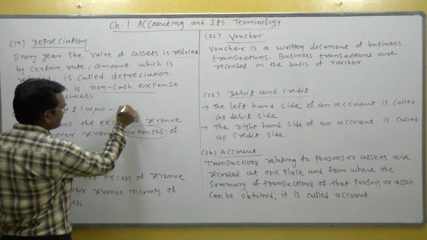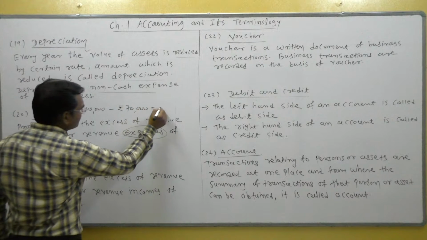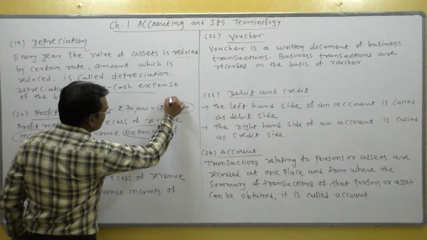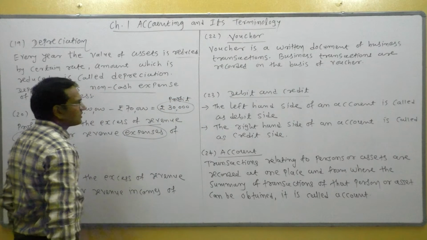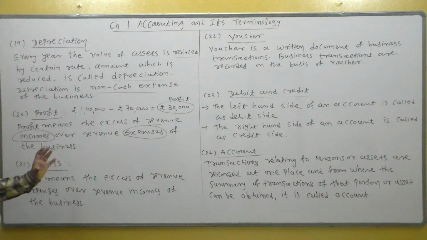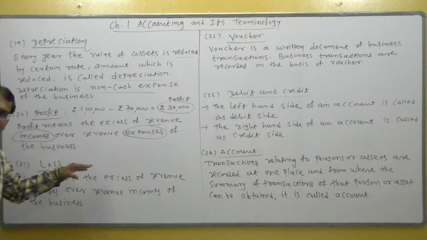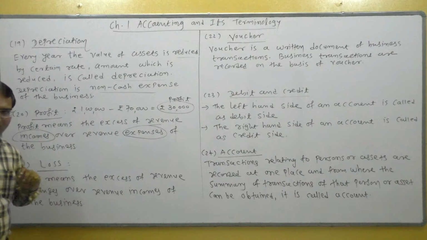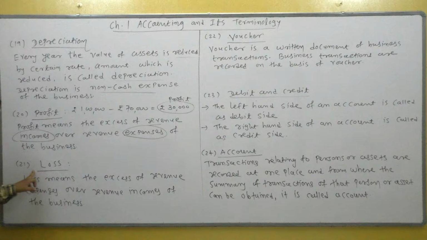So the difference is 30,000 rupees. This 30,000 rupees is called profit. I understand. So profit means revenue income minus revenue expense. It is called profit.